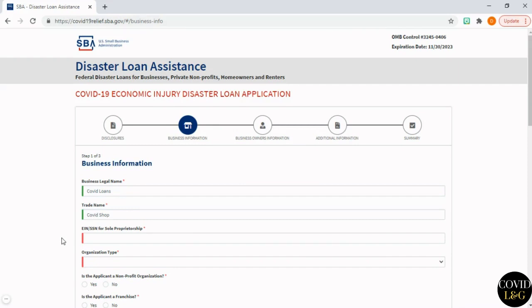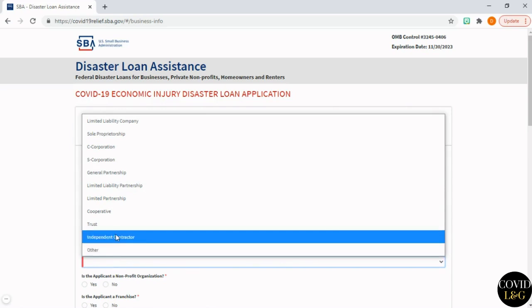Whenever you see employer identification number or social security number, it's really asking where are the business taxes filed. As I said earlier, I filed my business taxes with my personal income taxes, and so I'll place my social security number on this line. Organization type, sole proprietor.